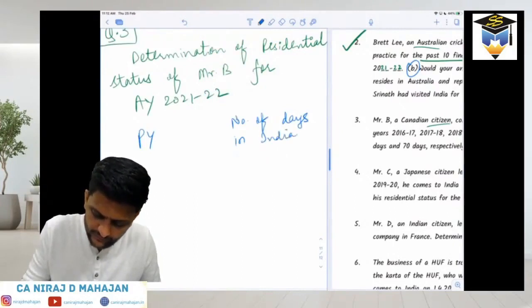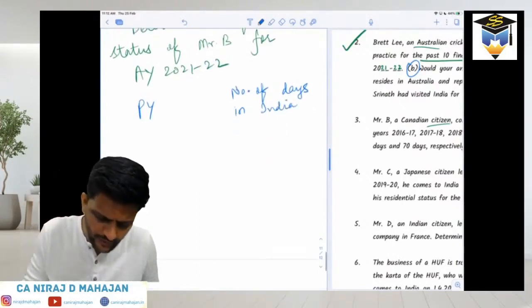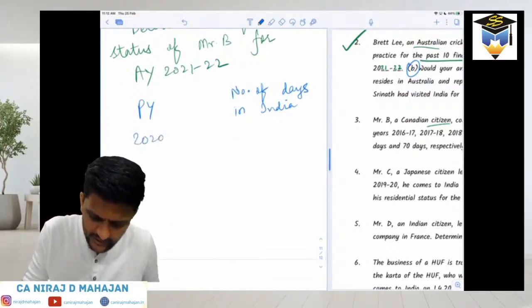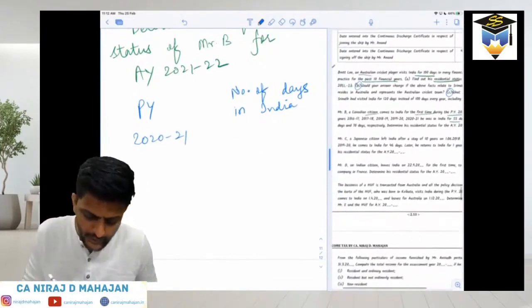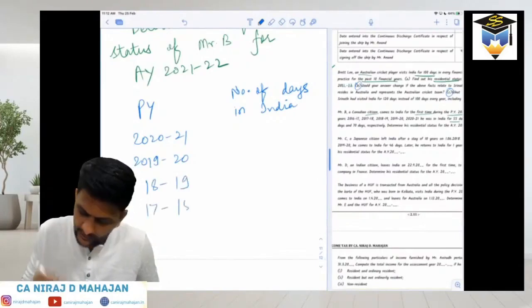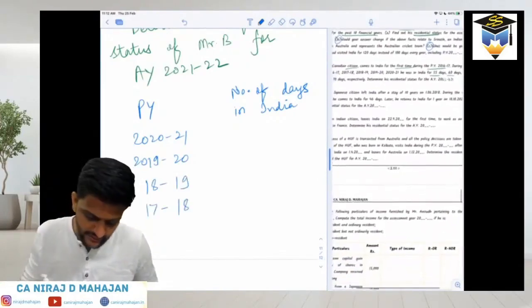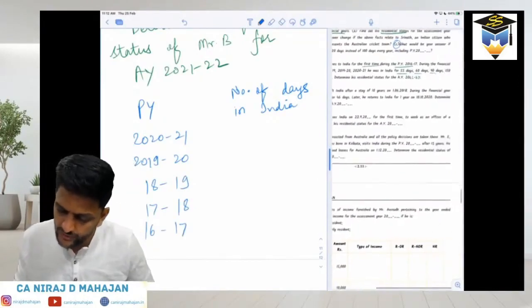Fine. Now please again go in descending order. So first will be what? PY 2021, which is our current PY. So we'll have to do reverse way. Okay, 2021, 1920, 1819, 1718, and he came in the PY 1617. Be careful with the numbers. So go in reverse order.